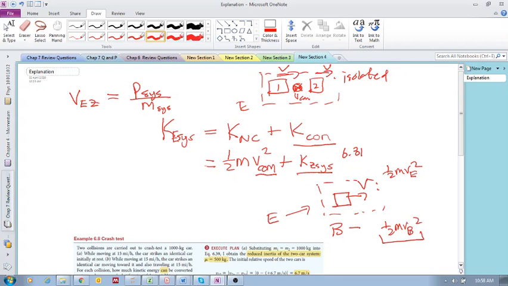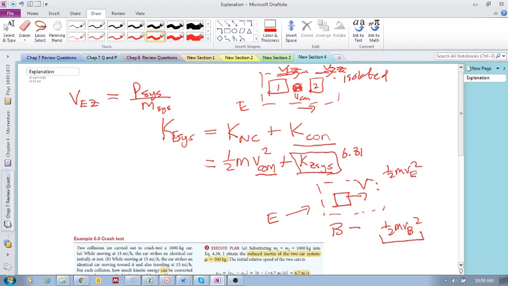But if we calculate these velocities in reference to the zero momentum reference frame, so velocity 1z, velocity 2z, right? They're not in reference to this anymore, they're in reference to the zero momentum reference frame. Then we can also calculate their kinetic energies, which is this, right?